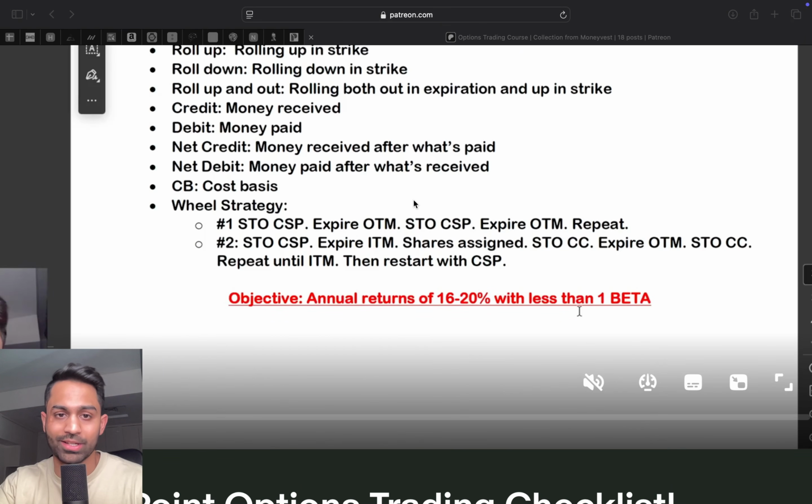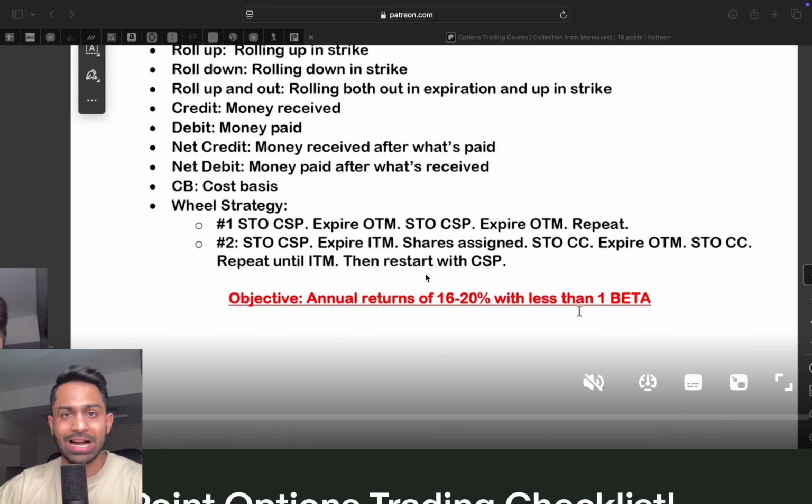I would still argue that it is a little bit on the higher end, because as you are sizing up and scaling your portfolio, I think a more realistic and achievable target is closer to 12 to 14%. And the reason I say that is because you're going to be trading very, very high quality stocks, and you'll hear me say that many times in this video. Only trade options on stocks that you want to own. Only trade options where you feel very confident. Don't trade bad stocks. Don't trade stocks that have very low volumes, very low fundamentals, valuations, whatnot. Just trade high quality companies.